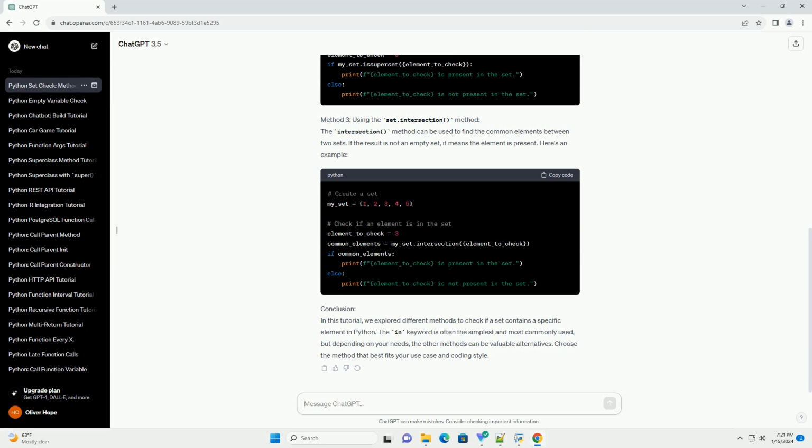Here's an example. Conclusion. In this tutorial, we explored different methods to check if a set contains a specific element in Python. The in keyword is often the simplest and most commonly used, but depending on your needs, the other methods can be valuable alternatives. Choose the method that best fits your use case and coding style.